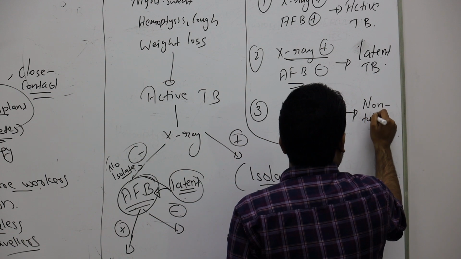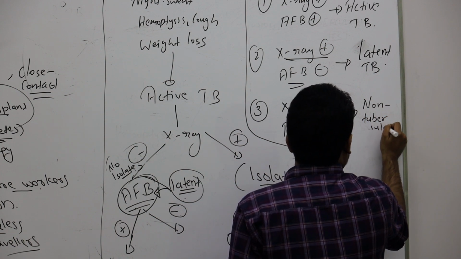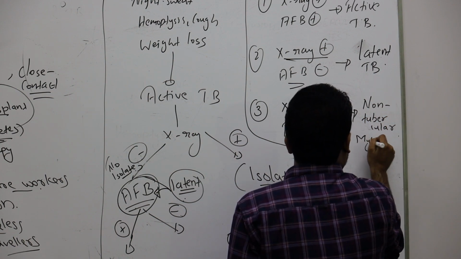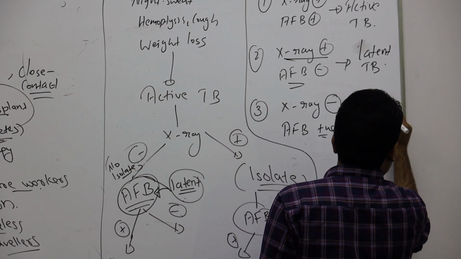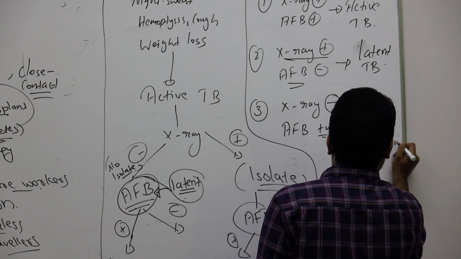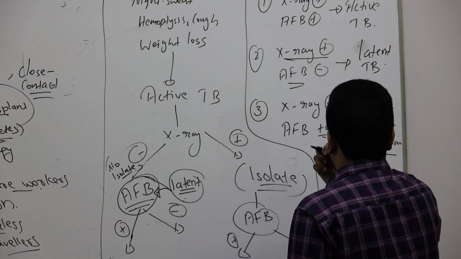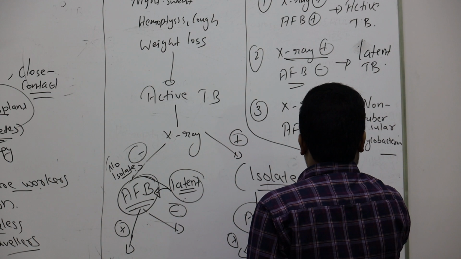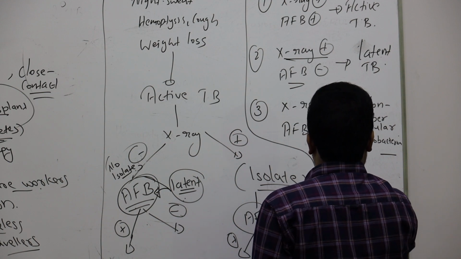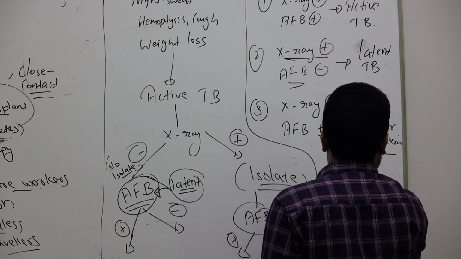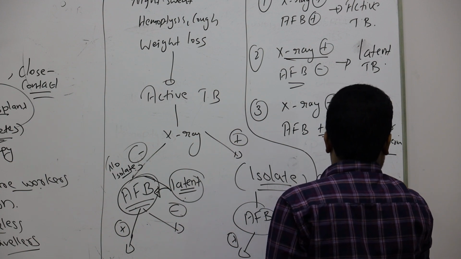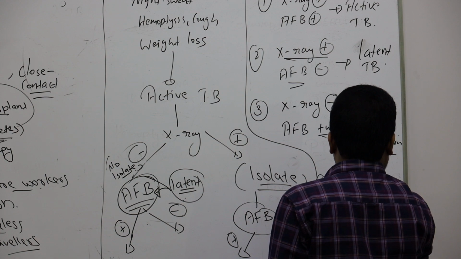You know, Mycobacterium has a lot of other species. Mycobacterium bovis in animals, Mycobacterium avium, non-tubercular Mycobacterium infection. If X-ray is negative and AFB also negative, it's something else, maybe cancer, no TB for sure.